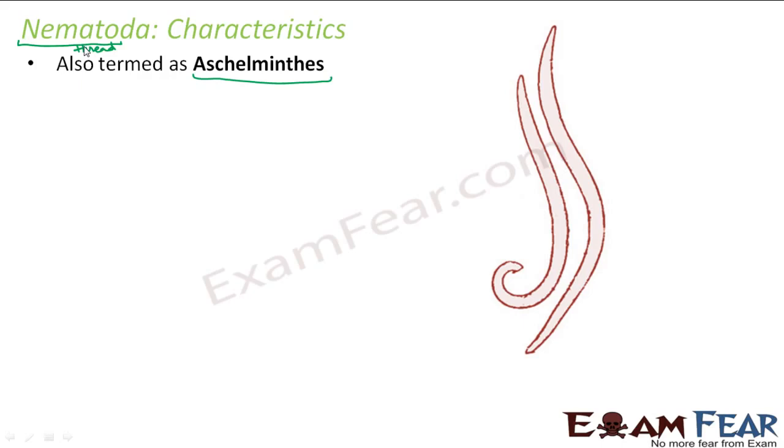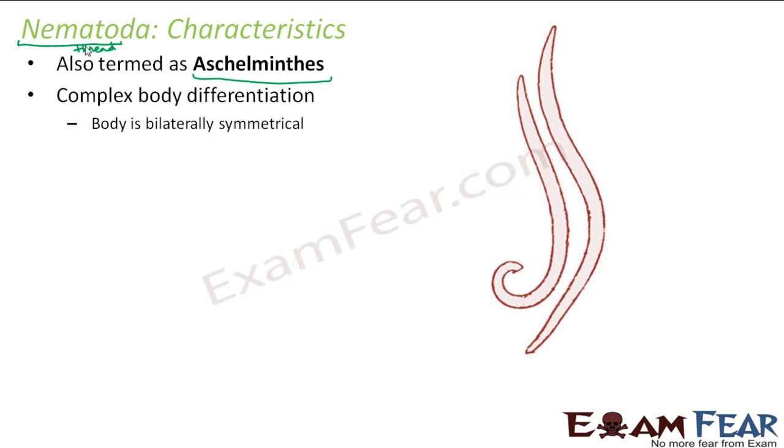So let us look at some of the important characteristics of nematodes. Now even for nematodes, a large number of species exist, almost around 15,000 species. They have complex body differentiation. So now that we have come quite far, the body differentiation is going to be complex. Body is bilaterally symmetrical. So here also the same thing. If you divide it, you will be able to get two equivalent right and left halves.